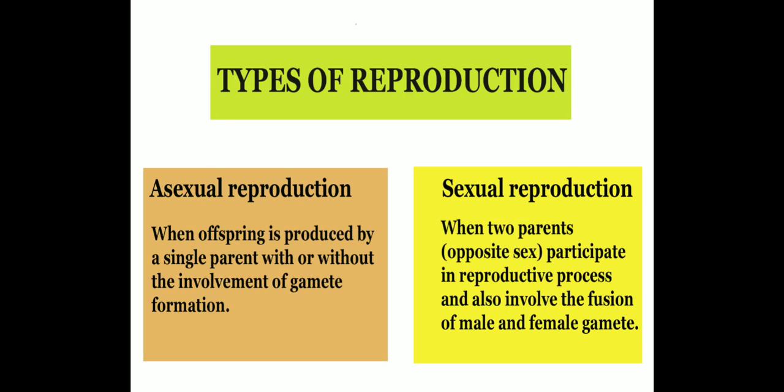Now, can you name some of the parts of the plant? If I ask you, obviously you will, because you have studied about the flowering parts of a plant, the reproductive parts of a plant. Similarly, in animals, the males and females have different reproductive parts or organs. Reproductive parts in animals also produce gametes that fuse to form a zygote. And finally, the zygote develops into a new individual. And this type of reproduction, beginning from the fusion of male and female gametes, is called sexual reproduction.